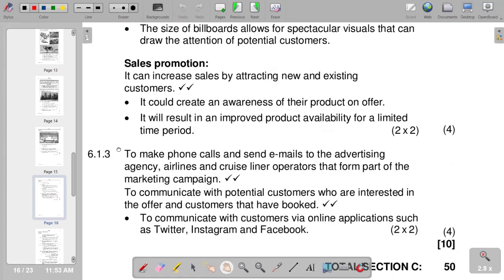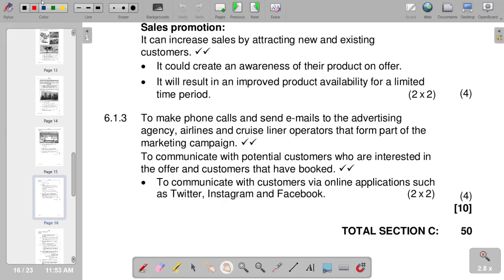So in terms of 6.1.3, we have these as our points, as we have to make phone calls and also to communicate with potential customers who are interested in the offer and customers that have booked. And lastly, to communicate with customers via online applications such as Twitter, Instagram, and Facebook. So those are the optional points that we can include. And this is the last part that we have in terms of our question 6.